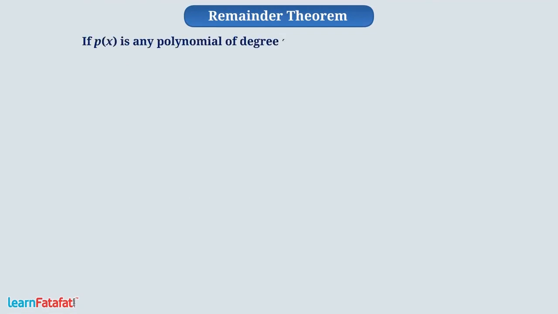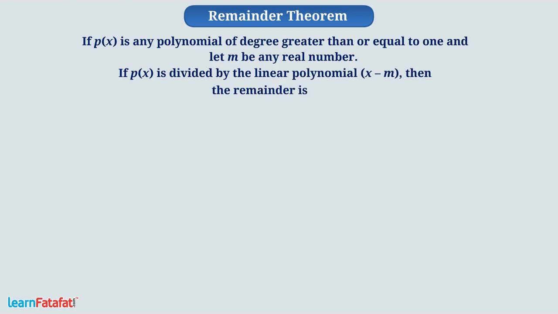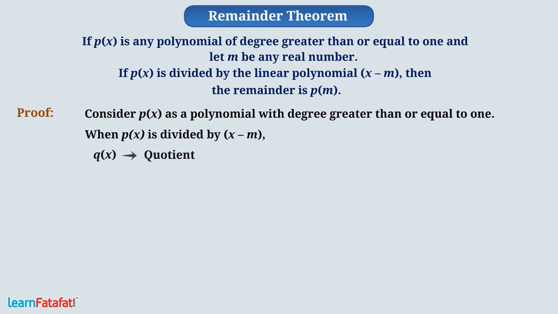x is any polynomial of degree greater than or equal to 1 and let m be any real number, if p of x is divided by the linear polynomial x minus m, then the remainder is p of m. Let's verify this. Let's consider p of x as a polynomial with degree greater than or equal to 1. When p of x is divided by x minus m, q of x is the quotient and r of x is the remainder. So, can we represent it like this?